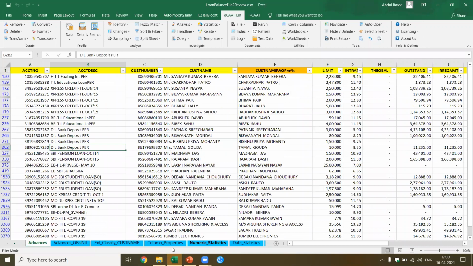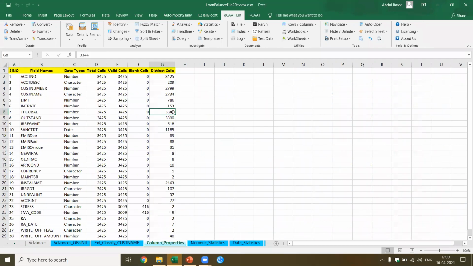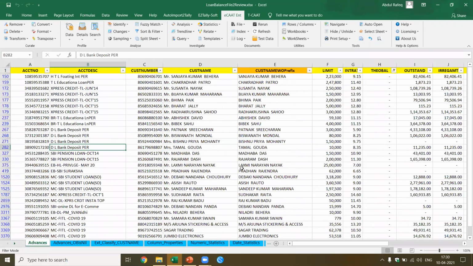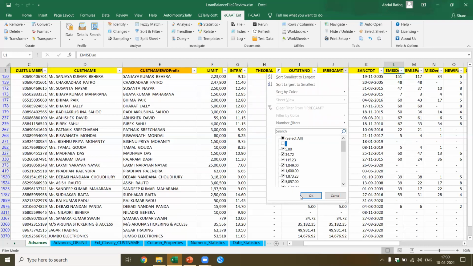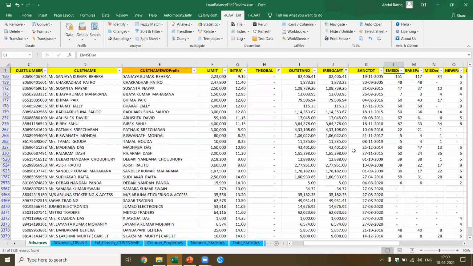Now let's come back to column properties. If you see here, INT rate, and then we have this irregular amount. There are 518 accounts which have been marked as irregular, 518 rows. I want to pick up these 518 rows separately. In that case, what do I do? I come to this irregular column, which are the accounts marked as irregular amount. I pick up other than dash. Now these are the accounts. If you see, there are totally 31 accounts.